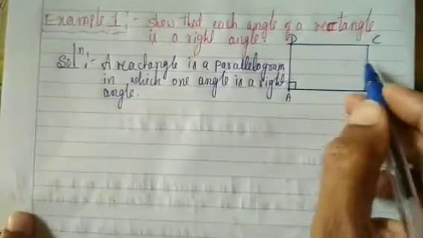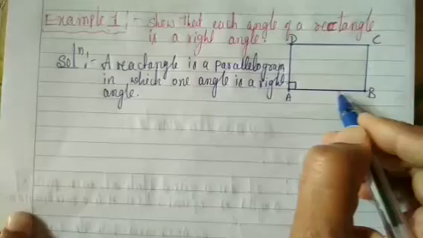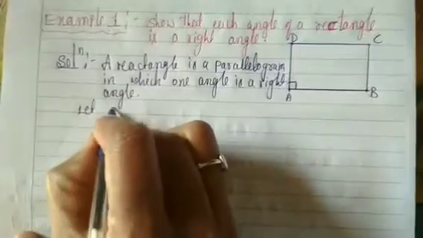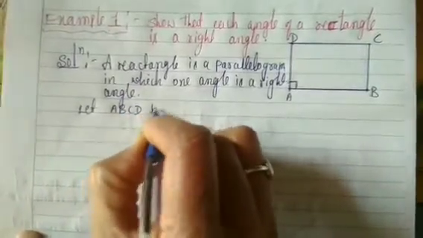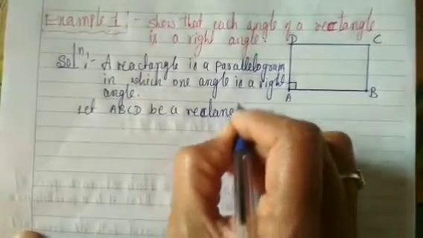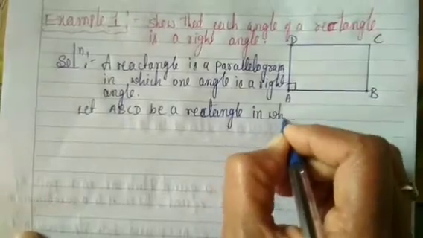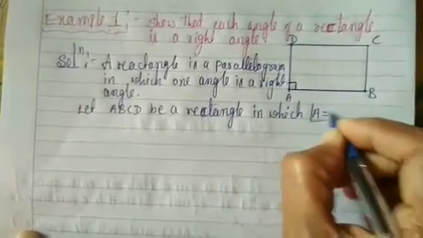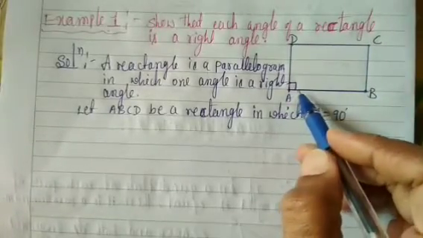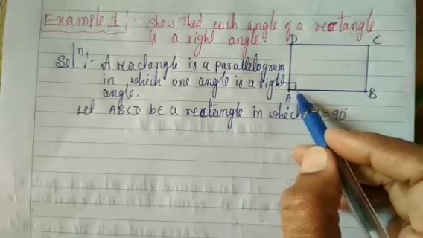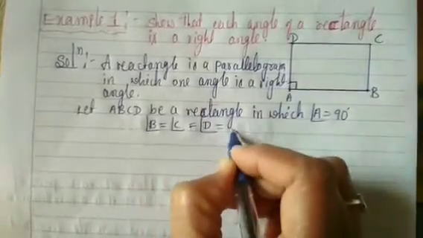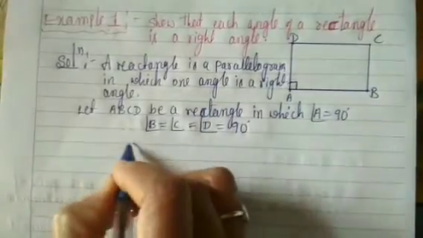Here we take a rectangle. So let ABCD be a rectangle in which angle A is equal to 90 degrees. Carefully observe, ABCD is a rectangle in which angle A is equal to 90 degrees. We have to show that angle B is equal to angle C is equal to angle D is equal to 90 degrees.